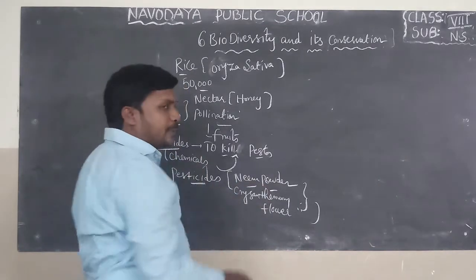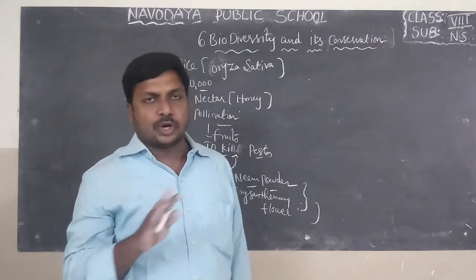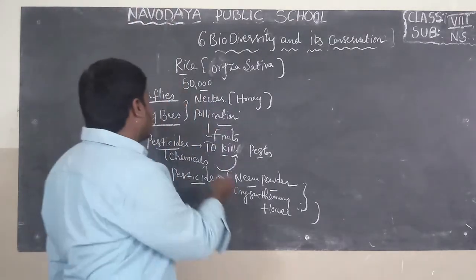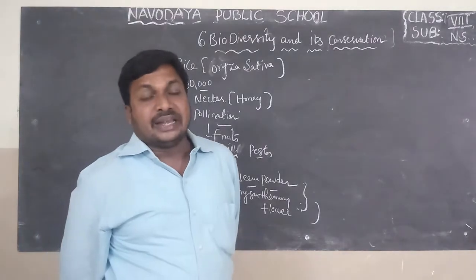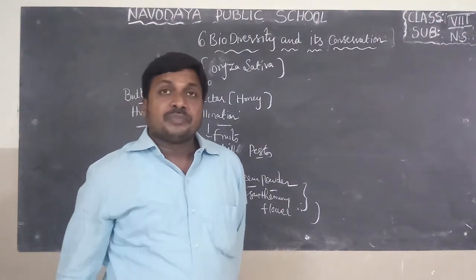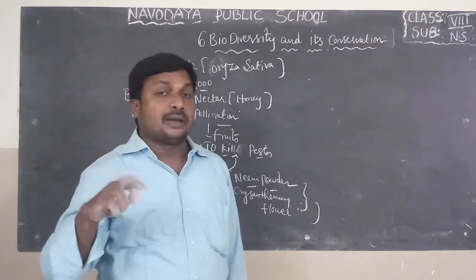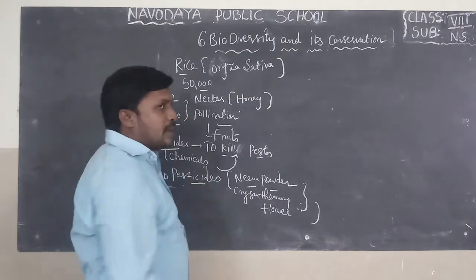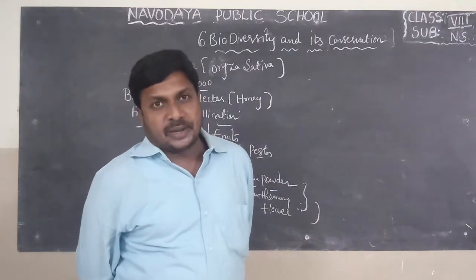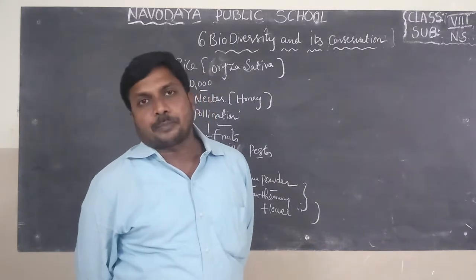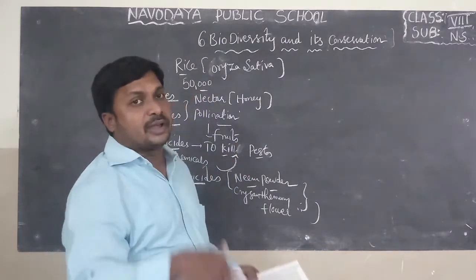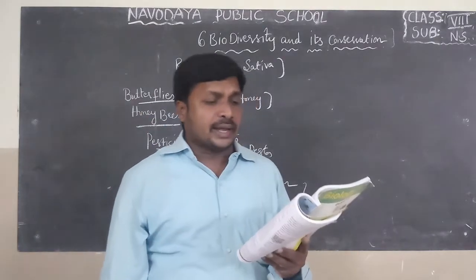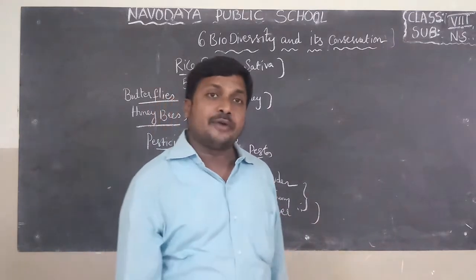What is the use of these biopesticides? They kill insects, no doubt about that. But they do not cause any harm to nature. But if you use pesticides like endosulfan, DDT, these pesticides kill insects, no doubt about that. But they cause damage to our environment. That's why you have to use biopesticides. If you use biopesticides, we can control the insect population and we can also protect our nature from pollution. So, everyone should take measures to save flora and fauna.